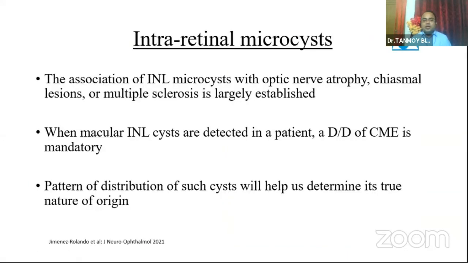So coming to another feature where multicolor is useful in evaluation: intraretinal inner nuclear layer microcysts. These microcysts are secondary to optic atrophy, although there are various hypotheses regarding their pathogenesis, but their association is well established. Whenever these inner nuclear layer cysts are detected, a differential diagnosis of edema is necessary. The pattern of distribution of such cysts will help us in determining their true nature of origin.